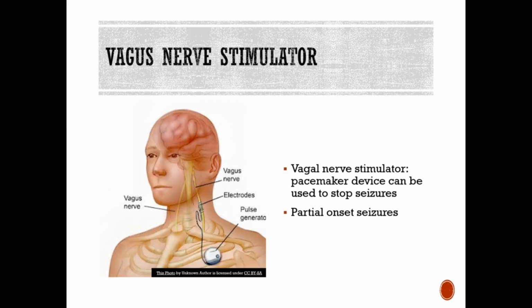Then you have your vagus nerve stimulators. So this can be used when medications are not controlling the seizures well. And what this does is delivers impulses to the left vagus nerve. So vagus nerve stimulation therapy is a treatment for epilepsy that involves a stimulator or a pulse generator, which is connected inside of the body to the left vagus nerve in the neck. The stimulator then sends regular, mild electrical stimulations through this nerve to help calm down the irregular electrical brain activity that leads to seizures. And this may be used for patients with partial onset seizures.